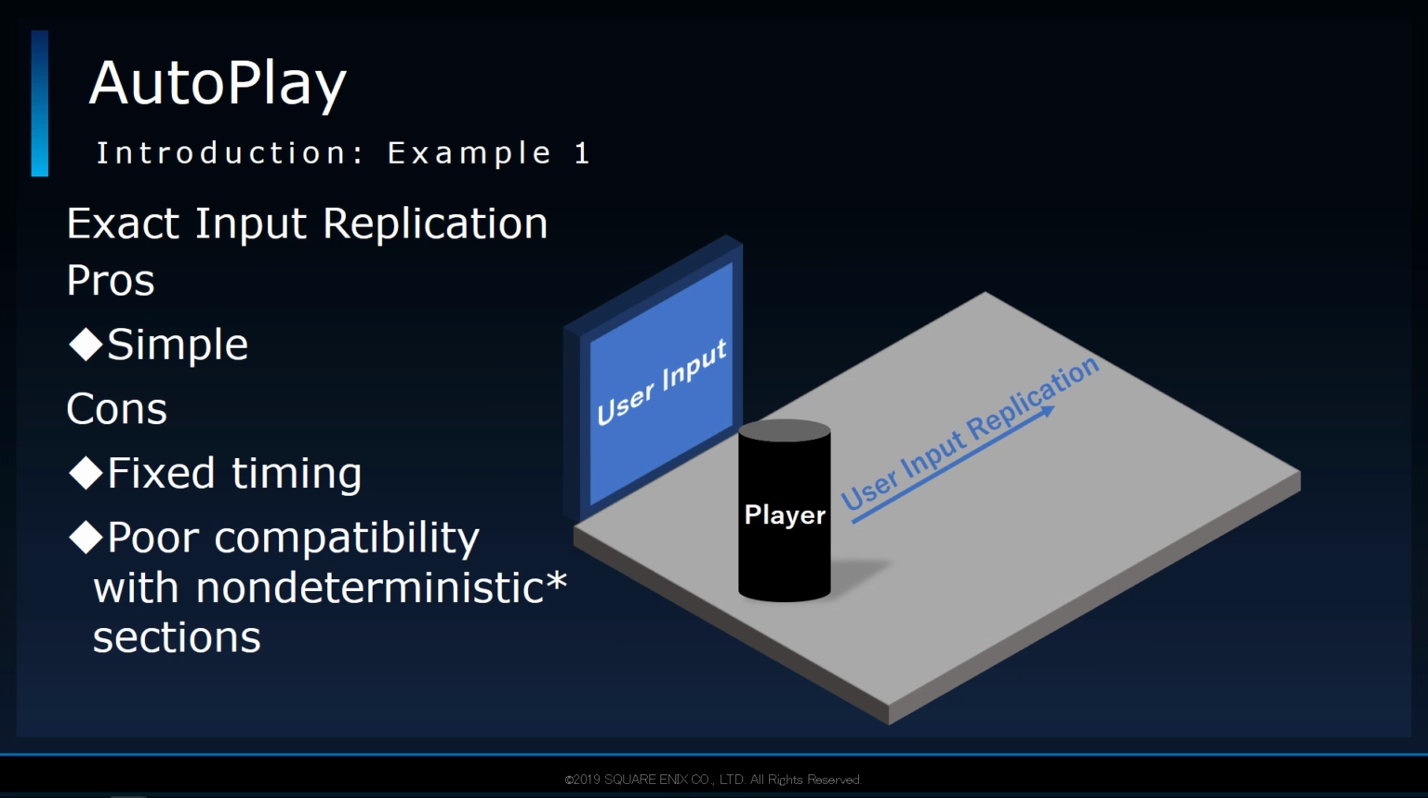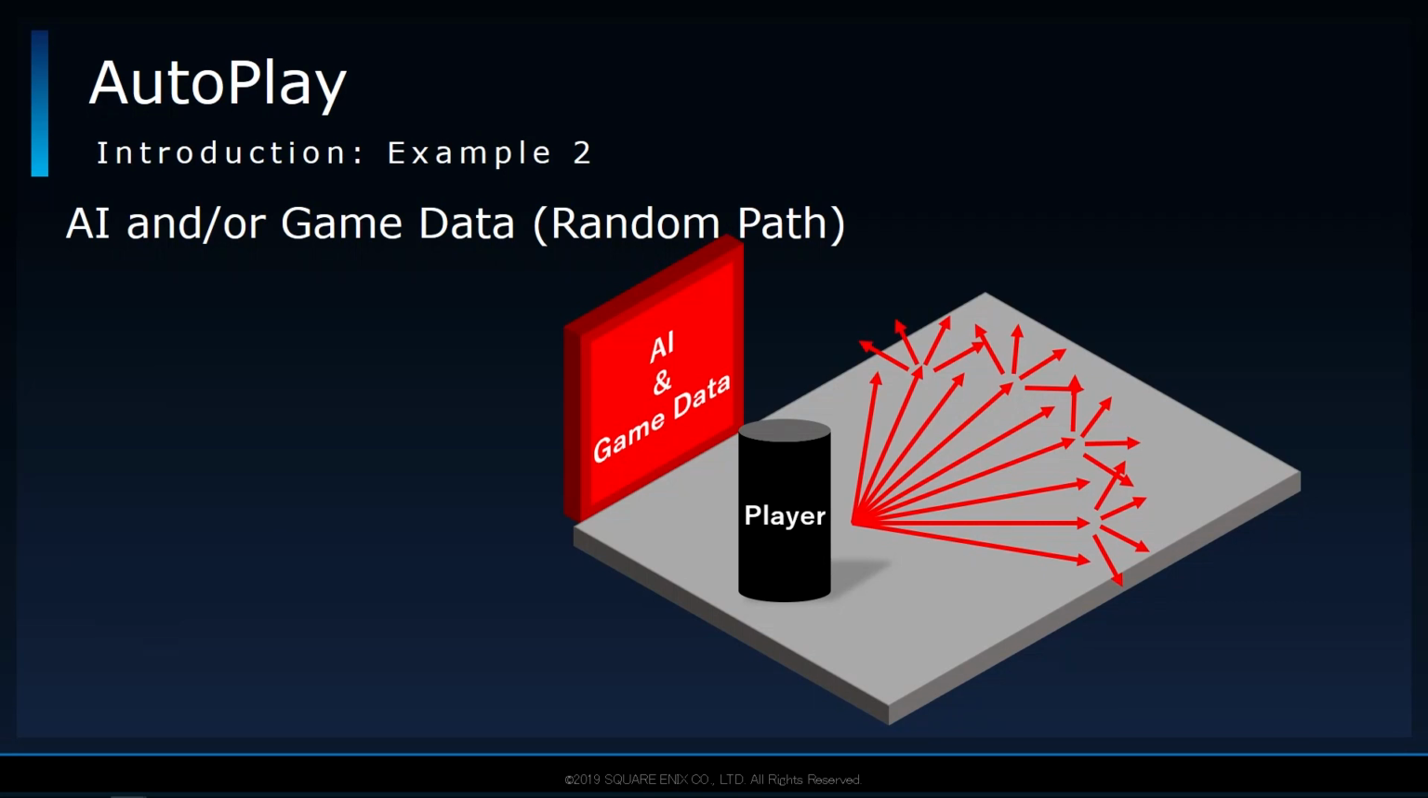Since the input is replicated at predetermined timings, it is easy for the replication to fall out of alignment with what is actually happening in the game, especially if any lag or loading time fluctuations occur. For those same reasons, this method isn't very compatible with the non-deterministic parts of a game. And for those unfamiliar with what that term is, I'll get back to the meaning of determinism and non-determinism later in this talk.